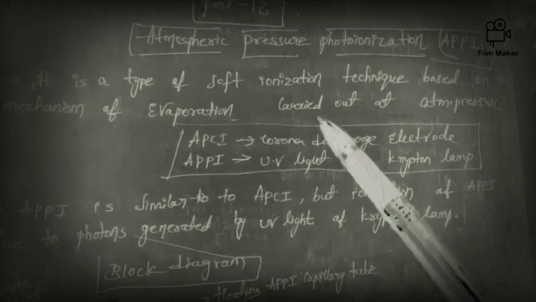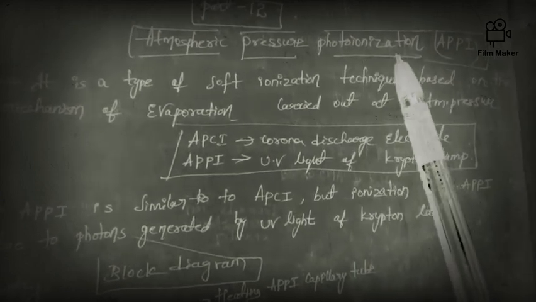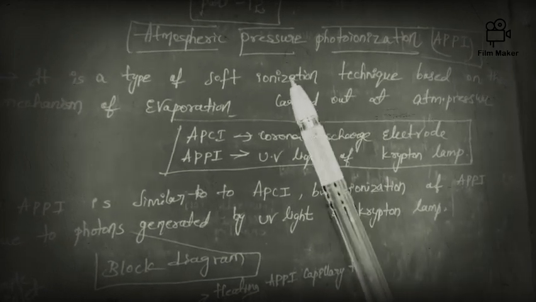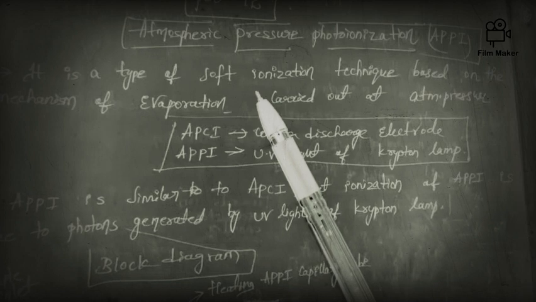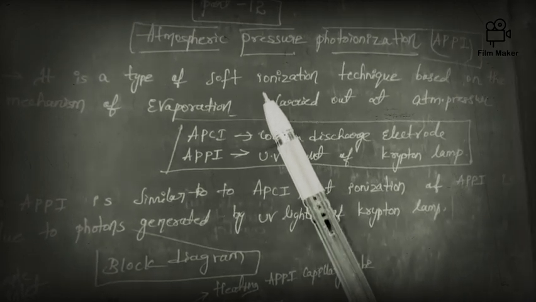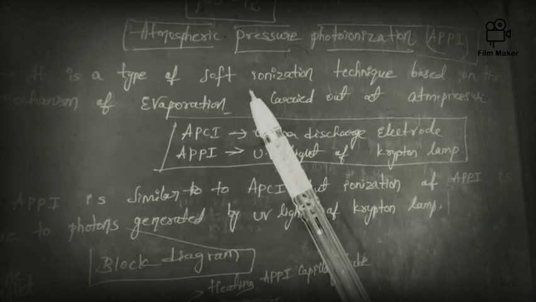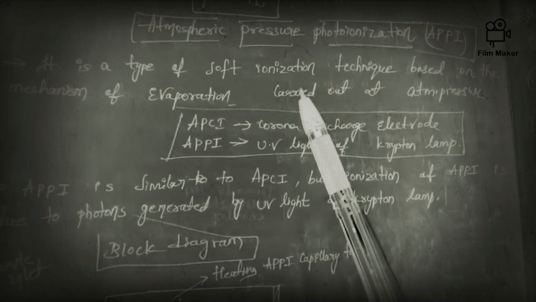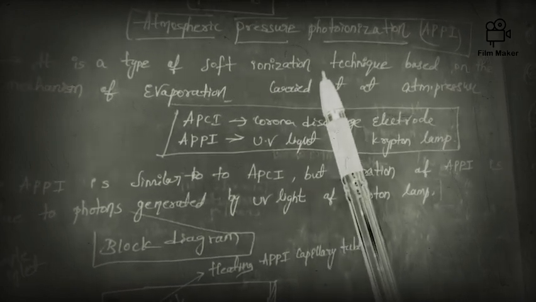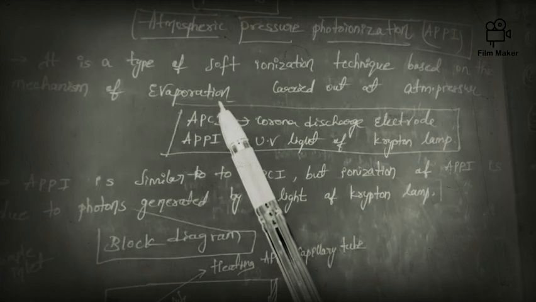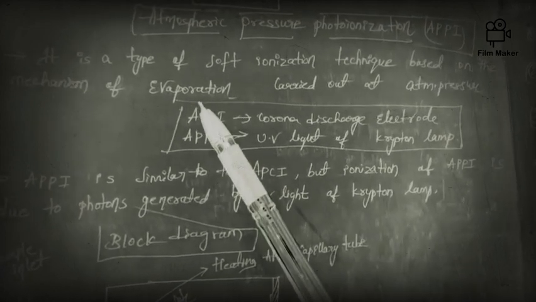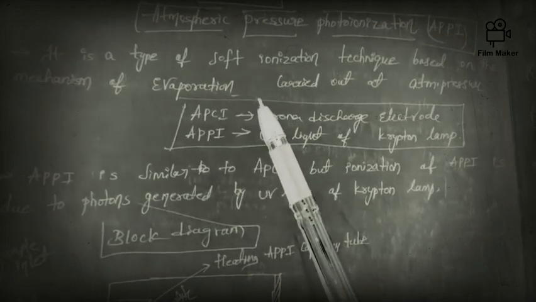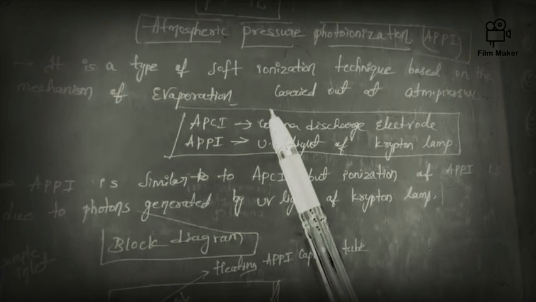This atmospheric pressure photoionization is a type of soft ionization technique. I hope that you have an idea about soft and hard ionization techniques, as I discussed in my first class. It is a soft ionization technique, and this technique is based on the mechanism of evaporation. This evaporation is carried out at atmospheric pressure.